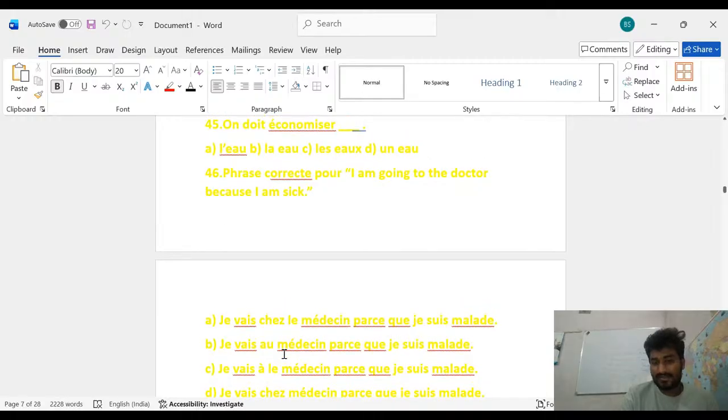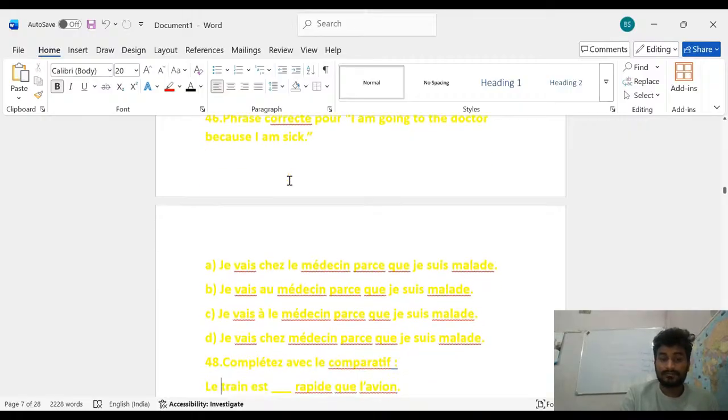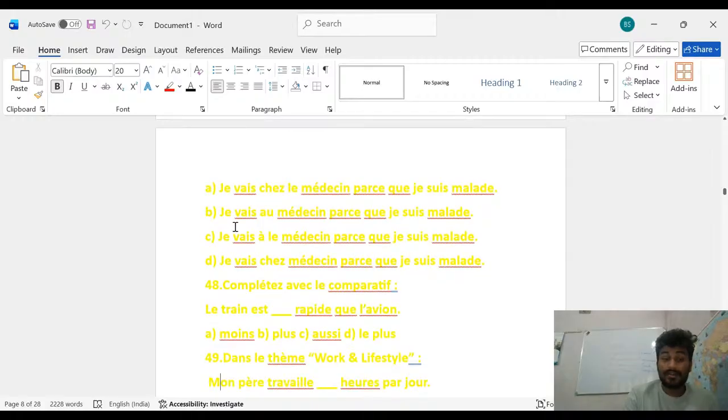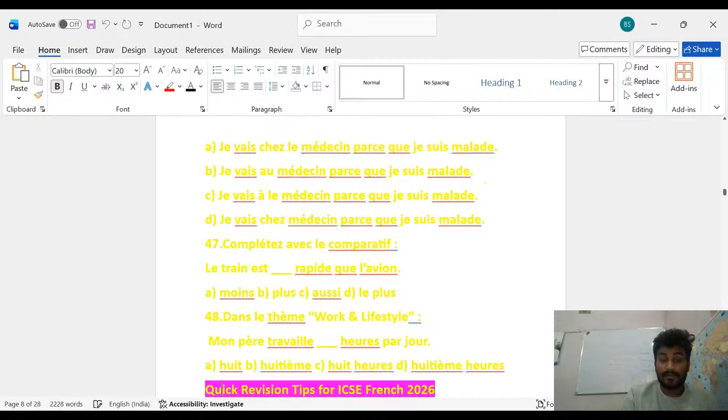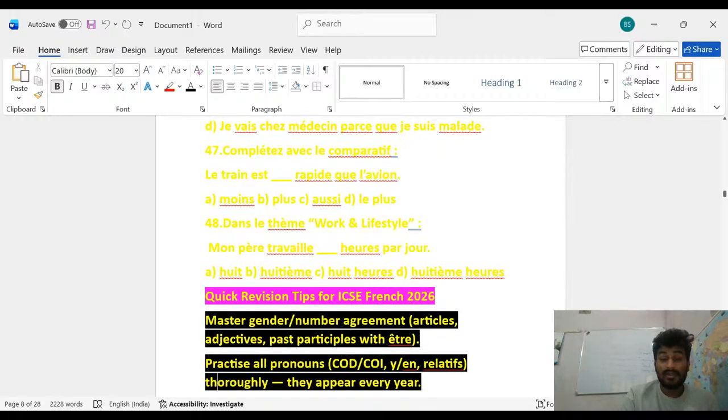This is the 45th number question, and the options are A, B, and C. And after that the 46th number question is here. This is the 46th question, and after that the options are here. And it's the 47 number question, and these are the options of this 47, and this is the 48. So I have 48 questions.